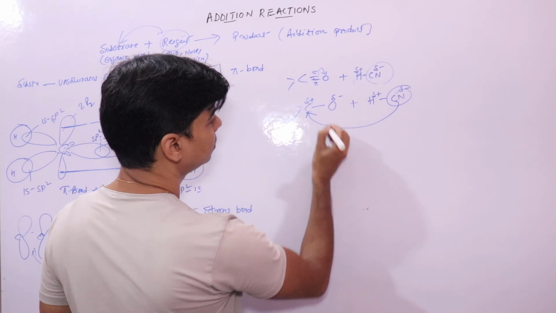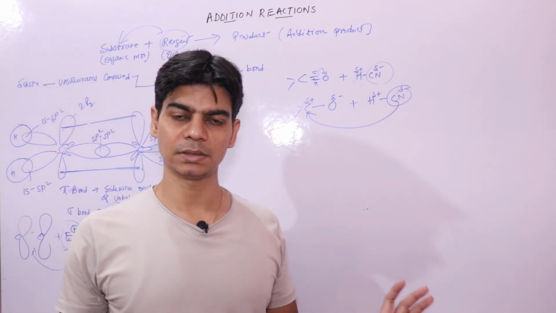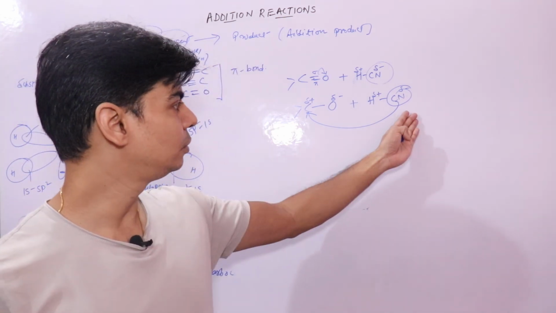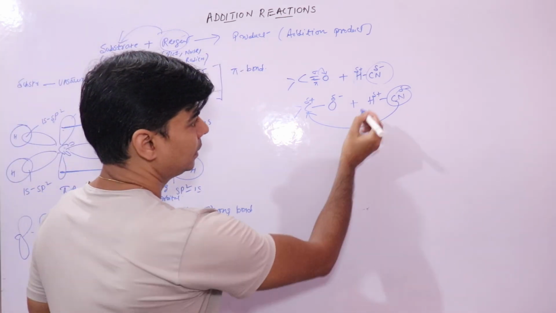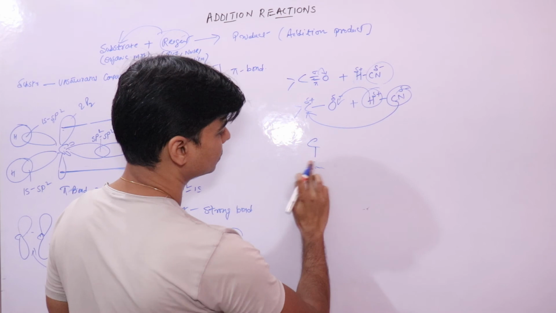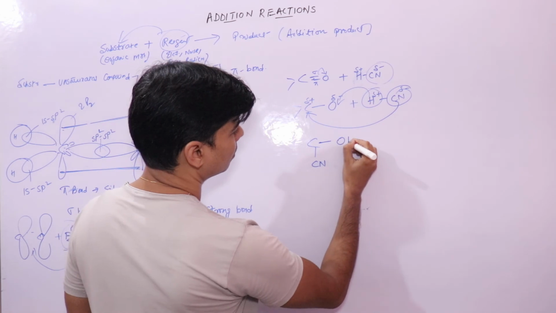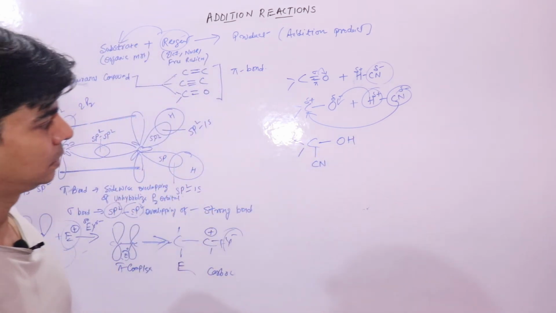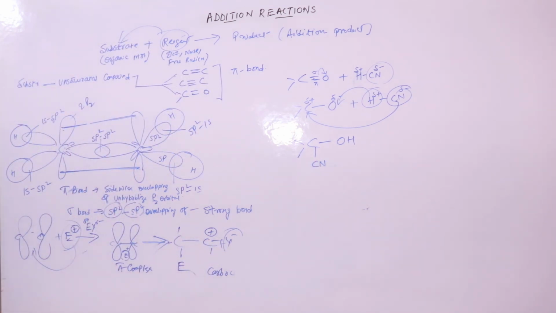This nucleophile will attack the electrophilic carbon atom. We know that a reaction is nothing but a reaction between an electrophile and a nucleophile. This is a nucleophile, this is an electrophile, and this will attack this later. Sorry, this is what will get formed. Since this is initiated by your nucleophile, this is a nucleophilic reaction.